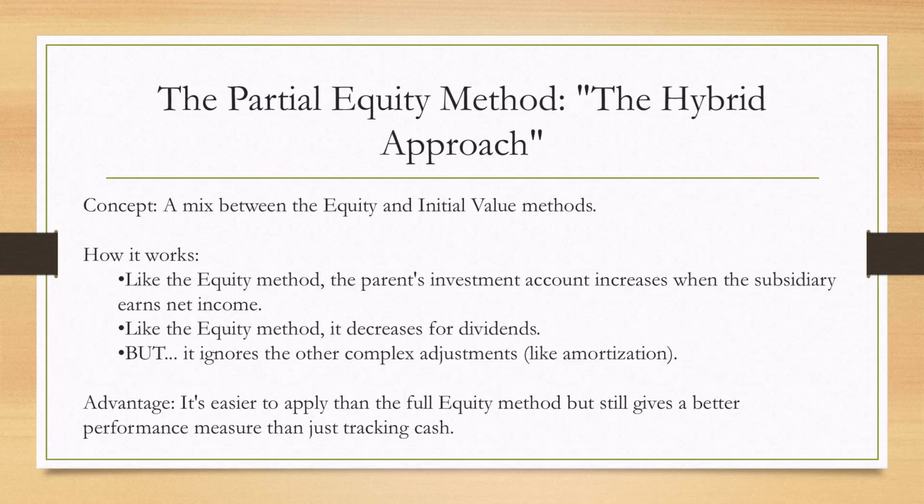Our third playbook is the partial equity method, which you can think of as the hybrid approach. It's a mix between the first two. Like the equity method, the parent's investment account increases for the subsidiary's income and decreases for dividends, but it saves time by ignoring the other, more complex adjustments like amortization that are required under the full equity method. So its advantage is that it provides a good balance. It's easier to apply than the full equity method, but still gives management a much better performance measure than just tracking cash dividends.